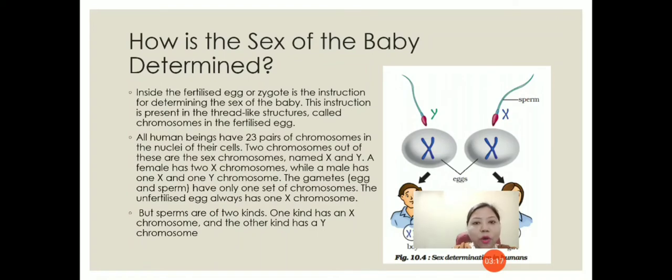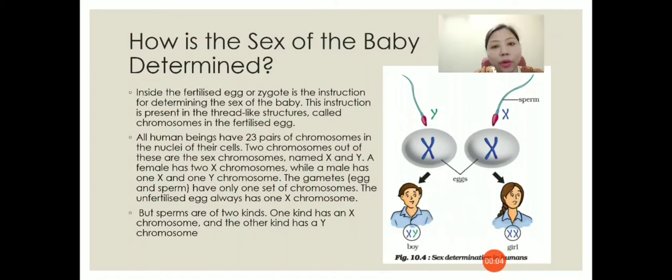Inside the zygote or fertilized egg, instruction for determining the sex of a baby is present. This instruction is present in the chromosomes of the fertilized egg. All human beings have 23 pairs of chromosomes in the nuclei of their cells. Two chromosomes out of these are the sex chromosomes and they are named X and Y chromosome. A female has 2 X chromosomes while a male has 1 X chromosome and 1 Y chromosome.